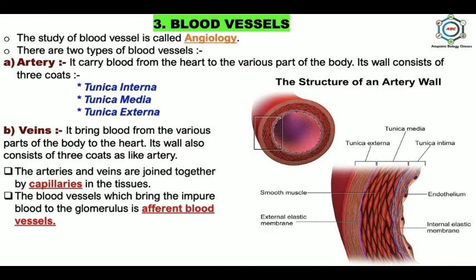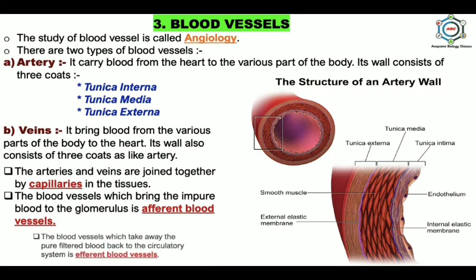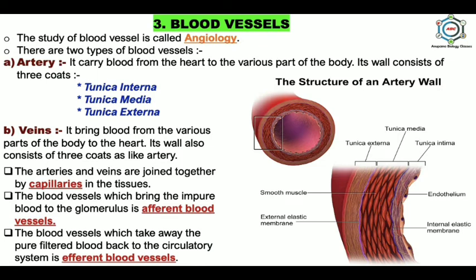The blood vessels which bring the impure blood to the glomerulus for filtration are called afferent blood vessels, and the blood vessels which take away the pure filtered blood back to the circulatory system from the glomerulus are called efferent blood vessels. So the afferent and efferent blood vessels show different functions, it means opposite functions of each other.